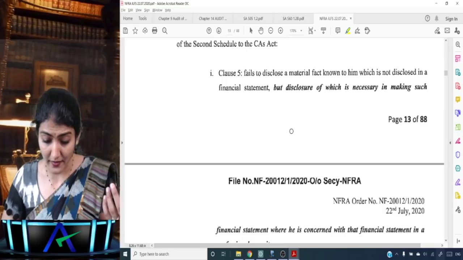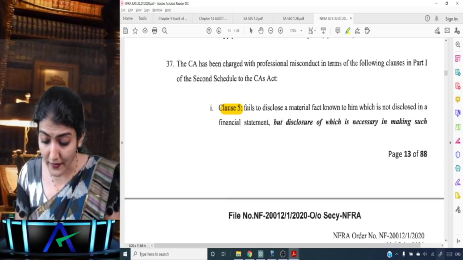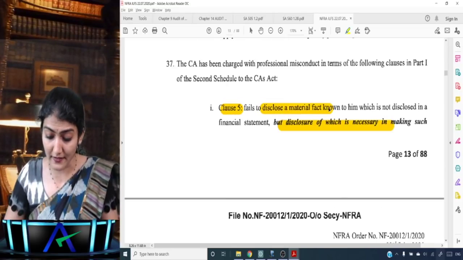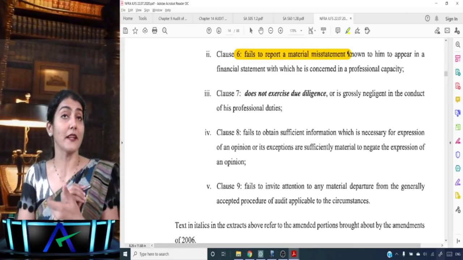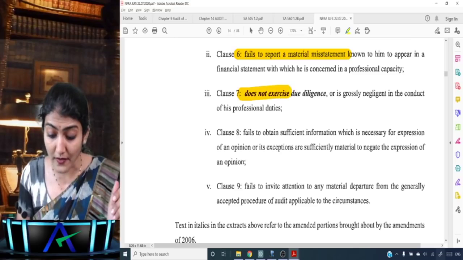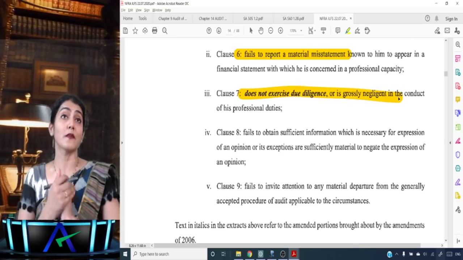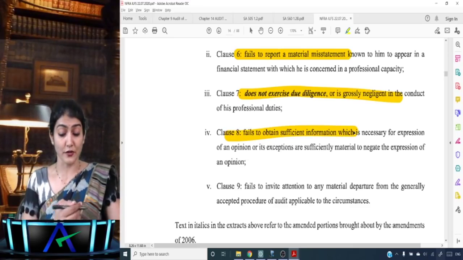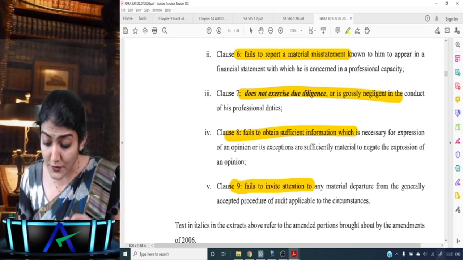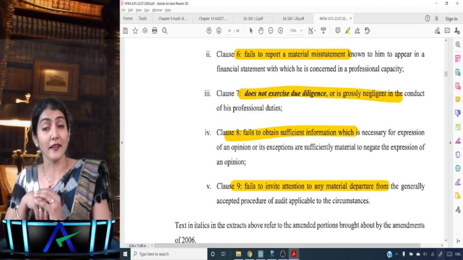Now over here, clause 5: fails to disclose a material fact. Then clause 6, what I was just saying: fails to report a material misstatement. Clause 7: does not exercise due diligence or is grossly negligent. Clause 8: fails to obtain sufficient information. Clause 9: fails to invite attention to any material departure.